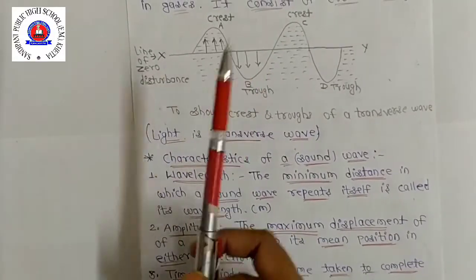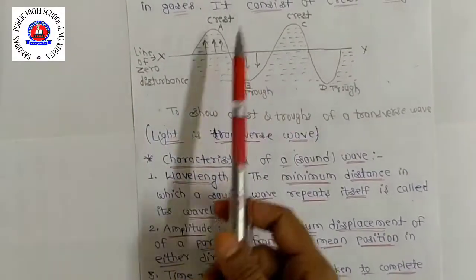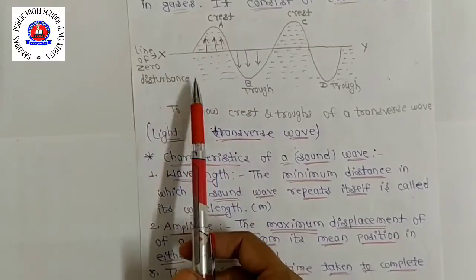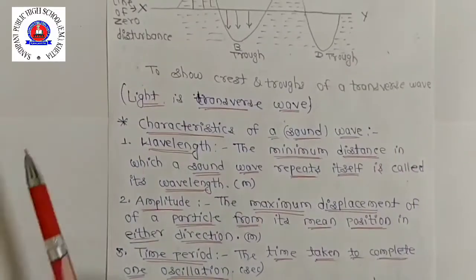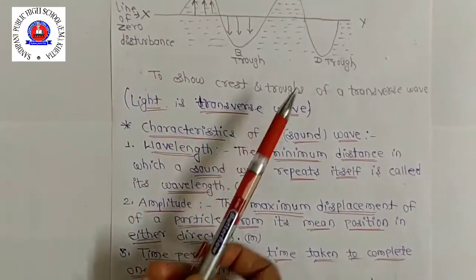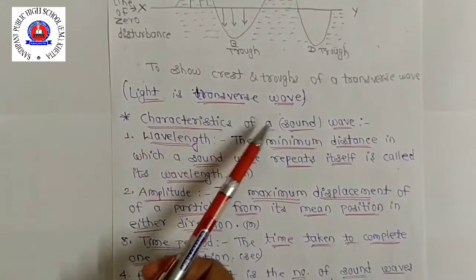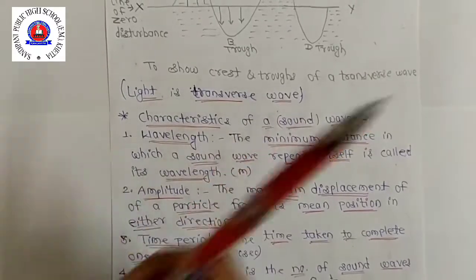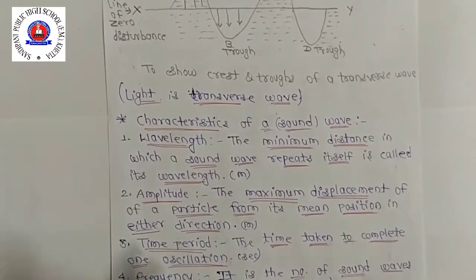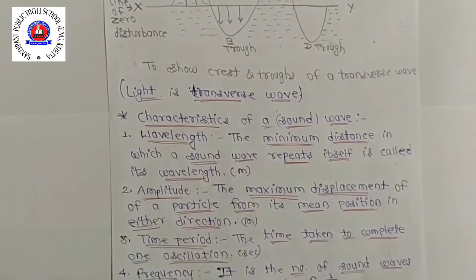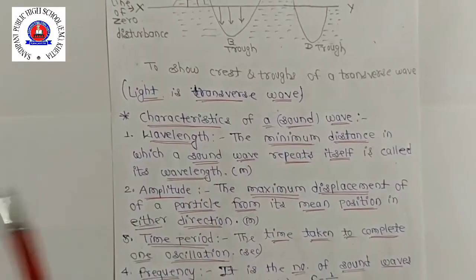ओके सो वेव आर रिप्रेजेंटेड ग्राफिकली बाय शोइंग हाउ सम प्रॉपर्टी ऑफ द मीडियम. So light is a transverse wave. Clear this one? Now next topic is characteristic of a wave or characteristic of a sound wave. Sound is a longitudinal wave which consists of compression and rarefaction traveling through a medium.